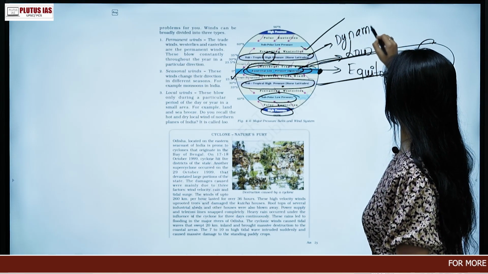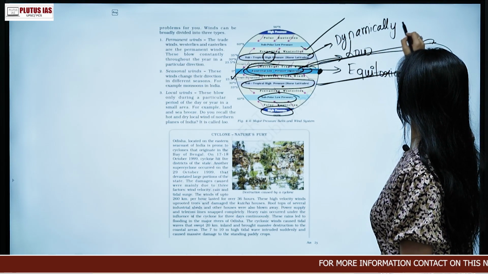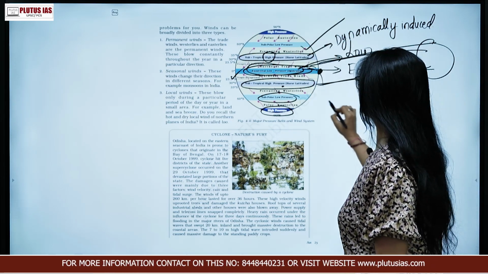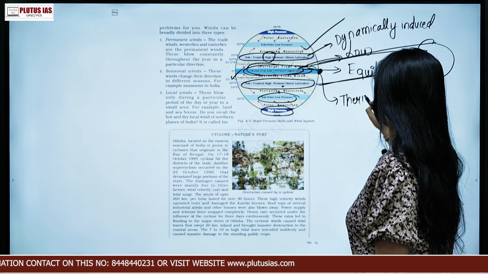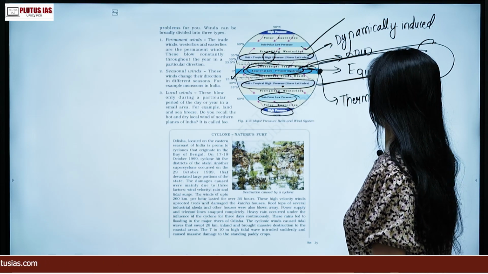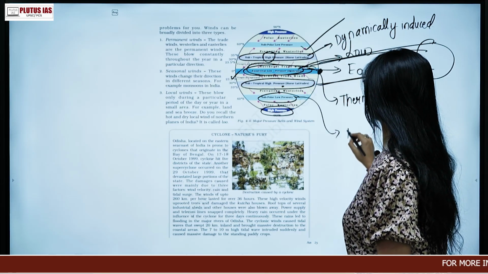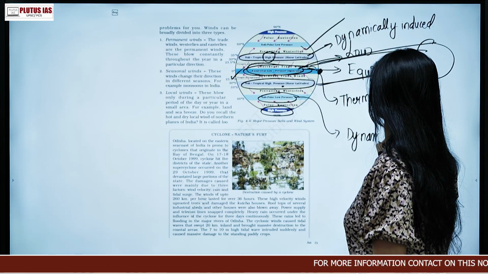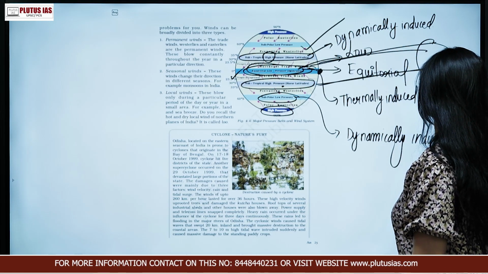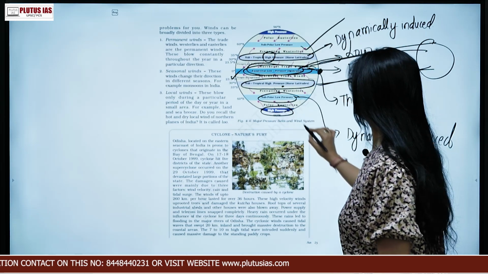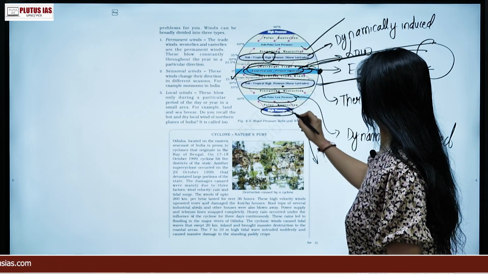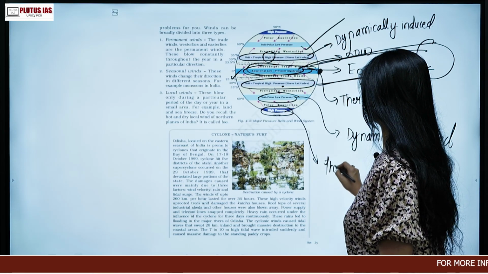It is a dynamically induced fact, right? Equatorial low pressure is thermally induced. Similarly, subpolar low pressure is also dynamically induced. I am just referring you here for your guidance. So high pressure here is thermally induced.